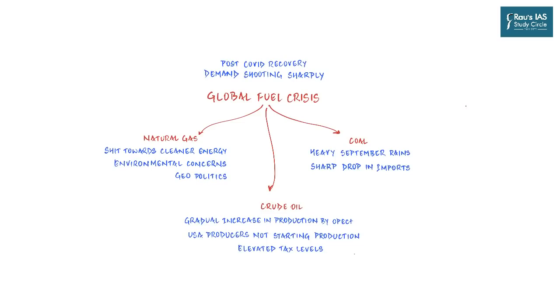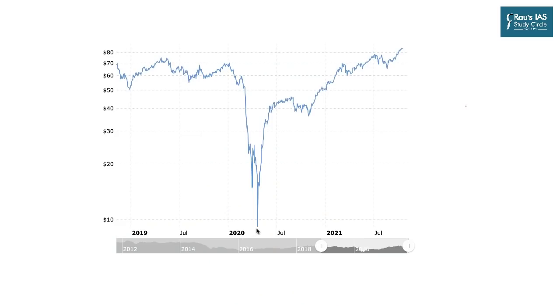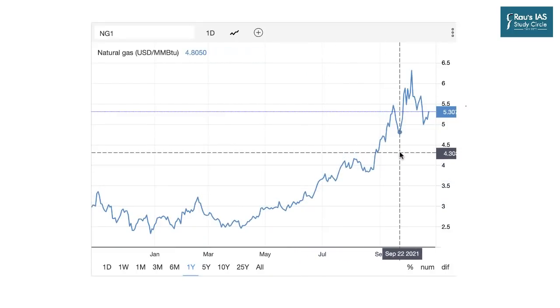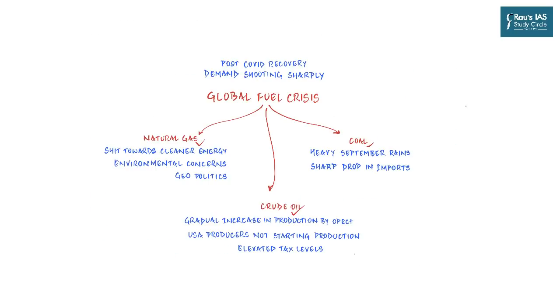So the first article which we have taken up appeared as an Explained column in the Indian Express: Why global fuel prices are up? This particular article talks only about the sharp upsurge in the prices of crude oil in the global market. But there were other articles as well which talked about the increasing natural gas prices and the shortage of coal supply in India. Now you might be wondering, how is the increase in prices of natural gas, crude oil or coal related to my UPSC syllabus?